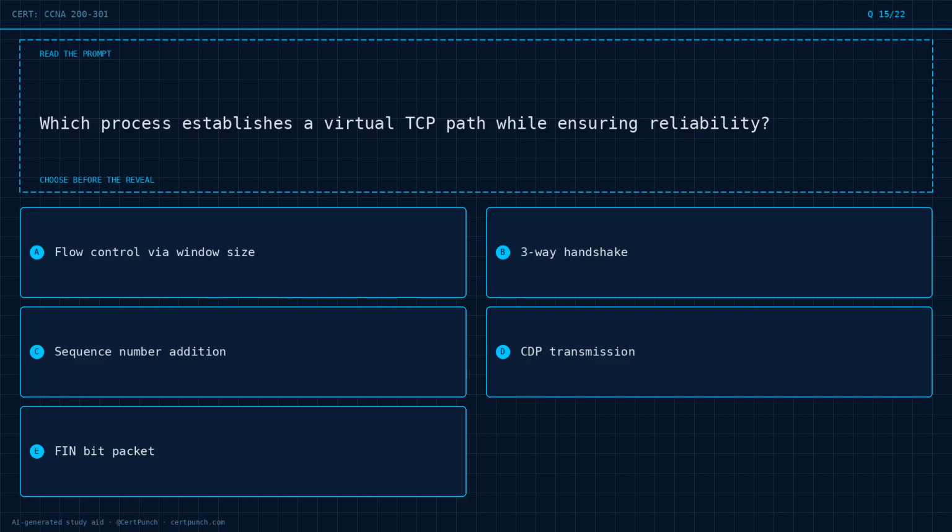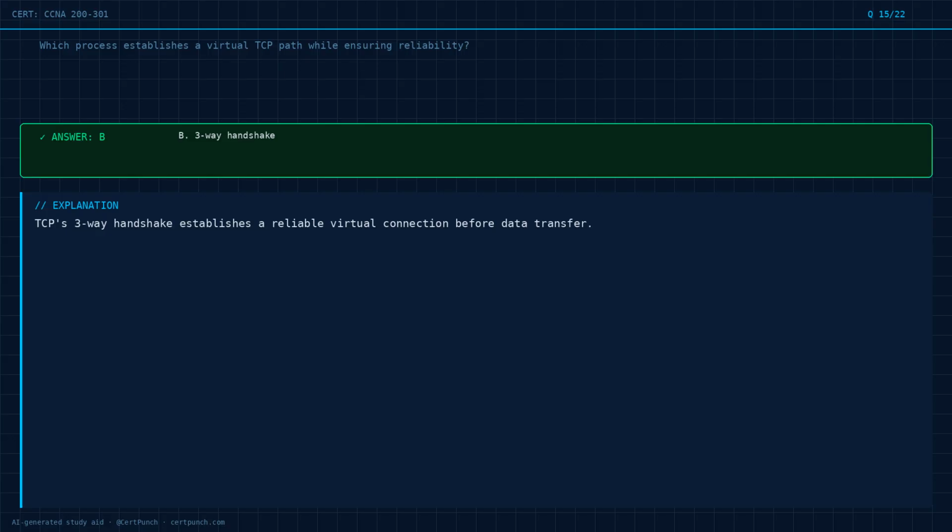Choose the best answer before the reveal. Commit to it now. The answer is option B. Exam logic. TCP's three-way handshake establishes a reliable virtual connection before data transfer.